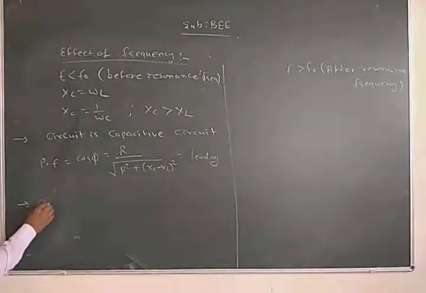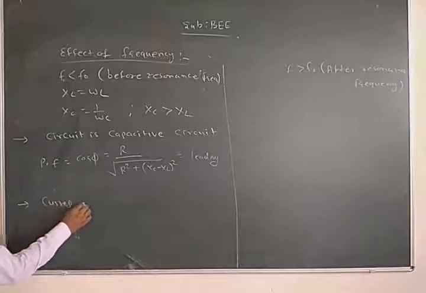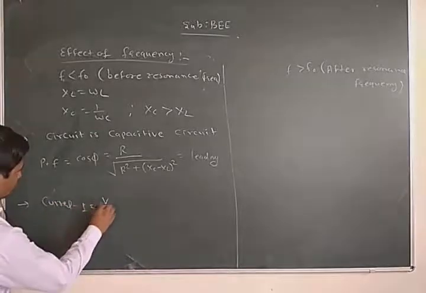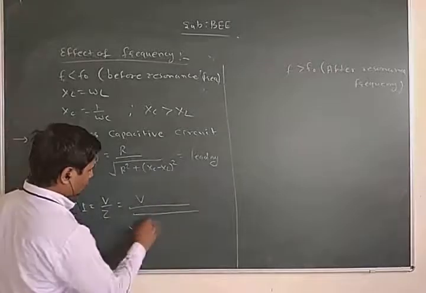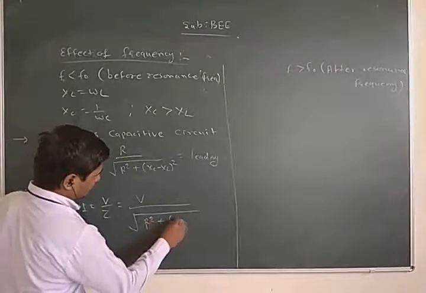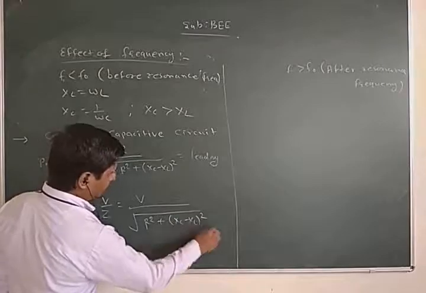Current I is equal to V upon Z, which is V upon square root of R squared plus (XC minus XL) whole squared.